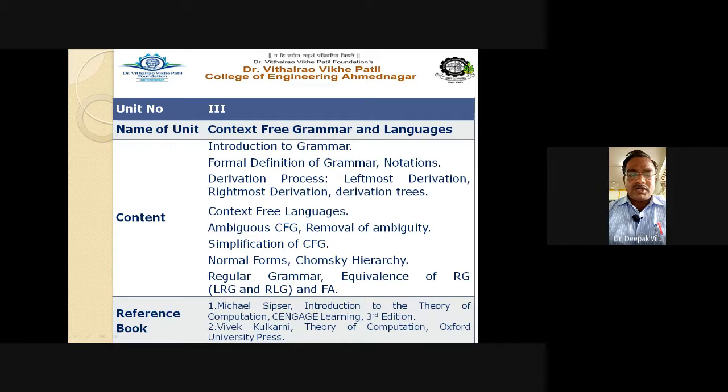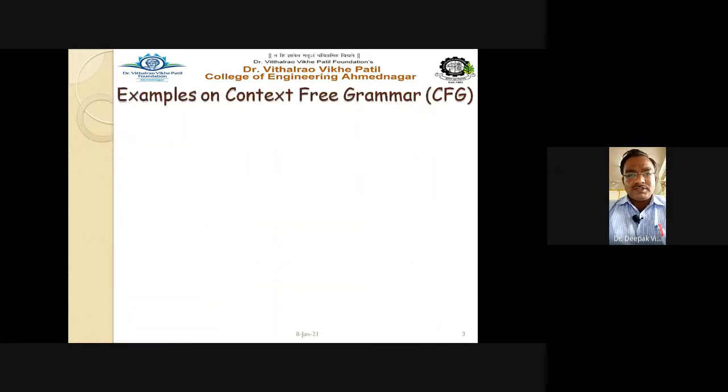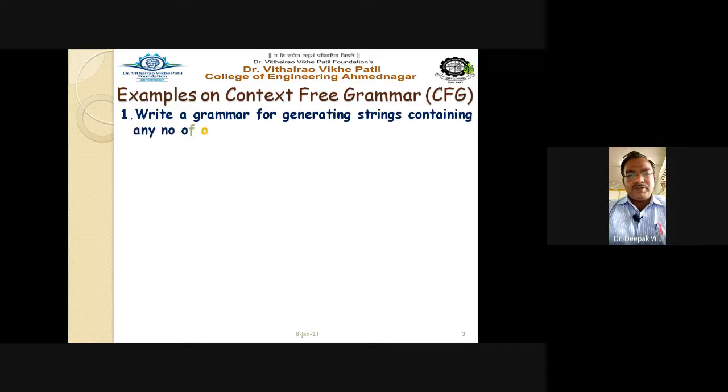Suppose the grammar is given, how do we define the language for the given grammar? The grammar is given, then we need to find out multiple strings. Once we find the strings, it is very easy to define the language for that particular grammar. Now in today's lecture, we are going to discuss that the language is given to us and we have to write down the grammar, right? So exactly the reverse way we have to go here.